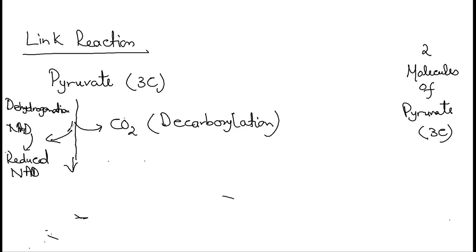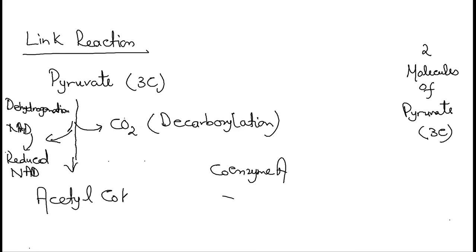Now once pyruvate gets decarboxylated and dehydrogenated, then it combines with a molecule which is called coenzyme A. And as a result, what is formed here? That is acetyl coenzyme A. Now, as carbon dioxide was removed from here, so obviously how many carbon atoms are left there?